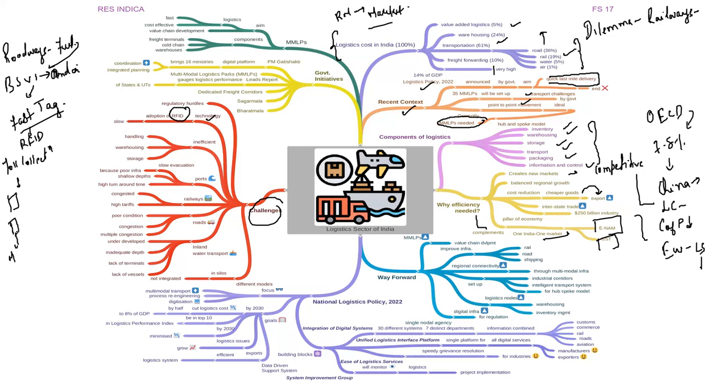With the implementation of FASTag and the RFID technology, there is a barcode which is fixed on your windshield and you need not stop anywhere. A particular camera will scan this QR code and the toll tax will be collected automatically. So this will reduce the queue and increase the turnaround time.